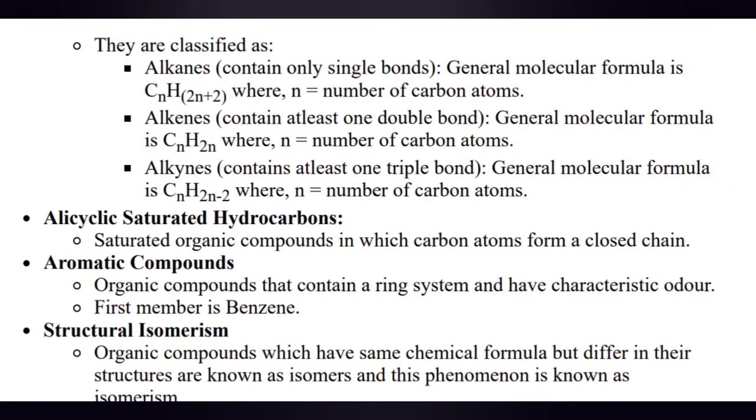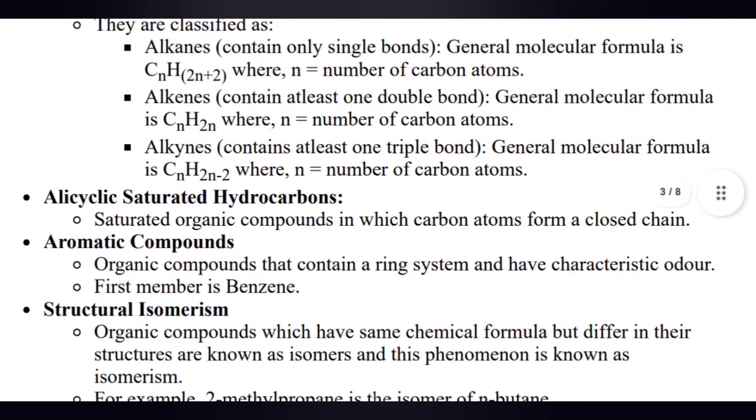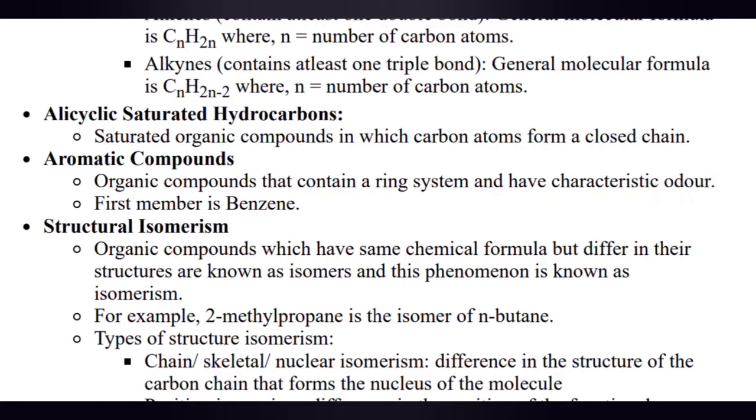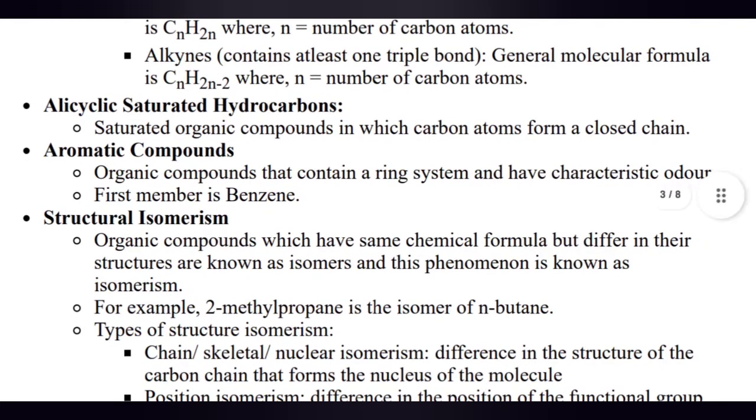Alkenes contain at least one double bond. The general formula is CnH2n, where n is the number of carbon atoms. Alkynes contain at least one triple bond. The general molecular formula of alkynes is CnH2n-2, where n is the number of carbon atoms. Alicyclic saturated hydrocarbons: saturated organic compounds in which the carbon atoms form a closed chain.